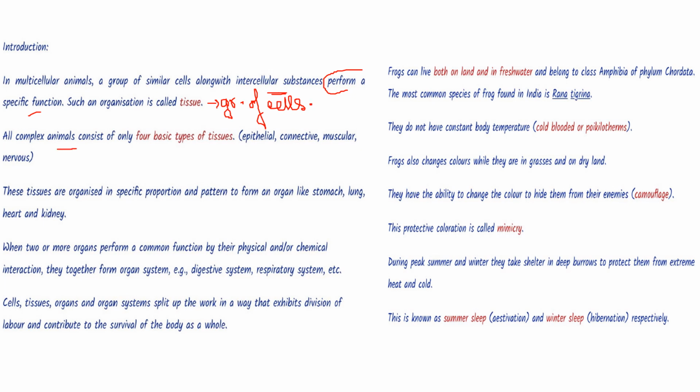All complex animals consist of four basic types of tissues: epithelial, connective, muscular, and nervous. And when these tissues are organized in specific proportion and pattern to form an organ, we call them stomach, lung, heart, kidney, different organs that we know of. And therefore, what is an organ? It is basically